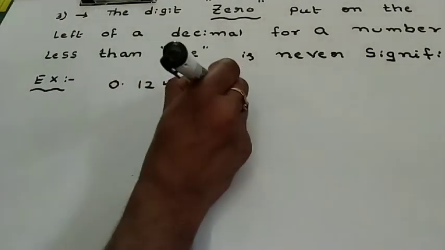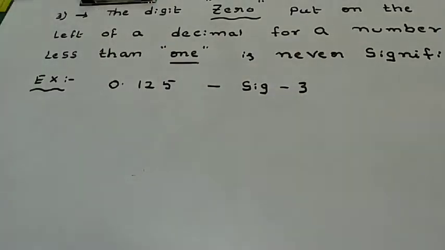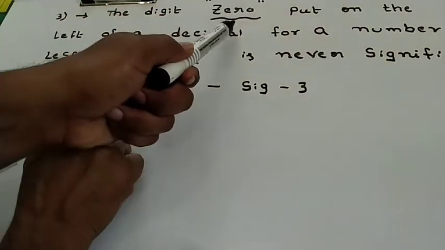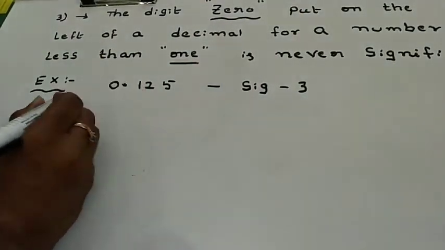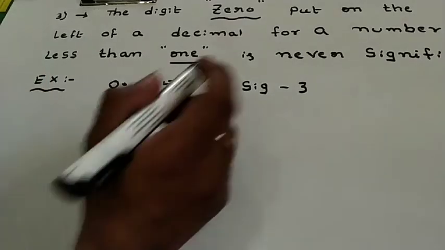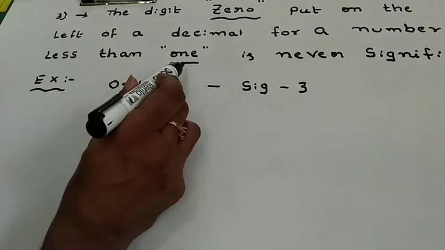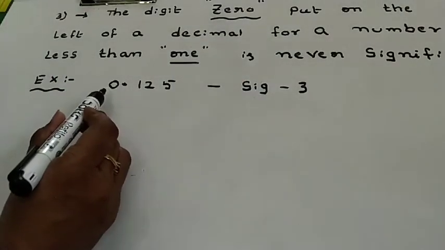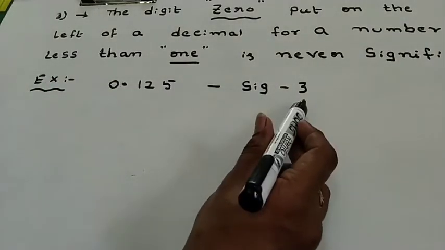0.125. Now tell me, what is the significant figure? The significant figure is 3. Now I would like to once again explain this point. The digit 0 put on the left side of the decimal. This is the decimal. This is the left side of the decimal. For any number which is less than 1, the whole number is less than 1, the 0 is never significant. That means this 0 has no significance. As a result, the total number of significant figures is 3 only.